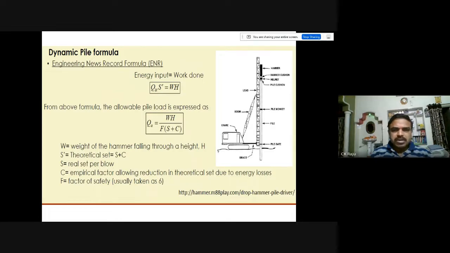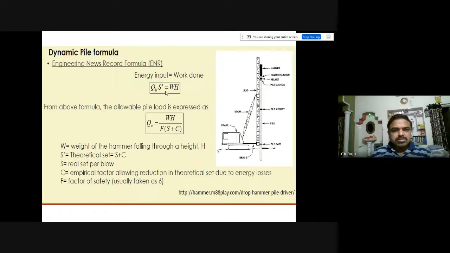Here, how the capacity is estimated is that the energy input is equal to the work done. How much energy we are giving as input should be equal to the work done. We are giving the pile energy. As you see, this is a hammer that falls onto the pile. Some load is falling onto the pile, and because of that, the pile moves downwards and settles some distance. Therefore, input is equal to work done.